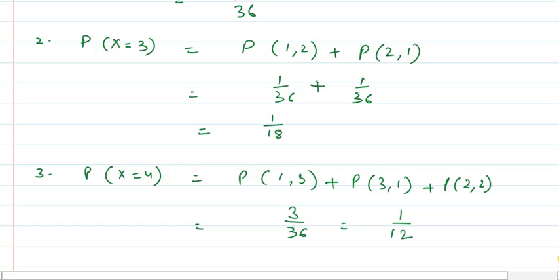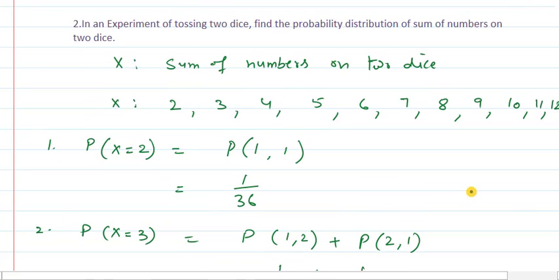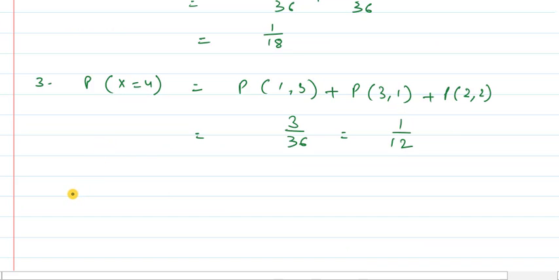So similarly, you need to calculate the probabilities for all these cases, and that will give you the probability distribution table for the given problem. And you will frame the probability distribution table as x and p(x).